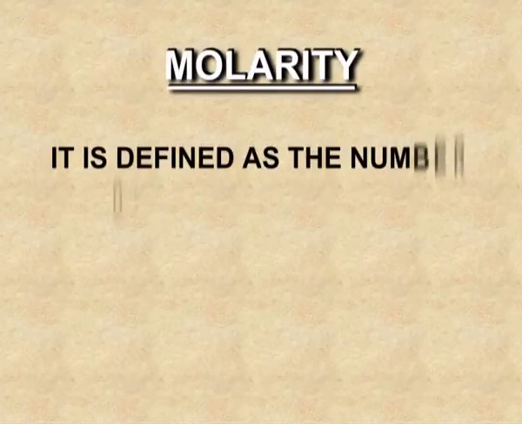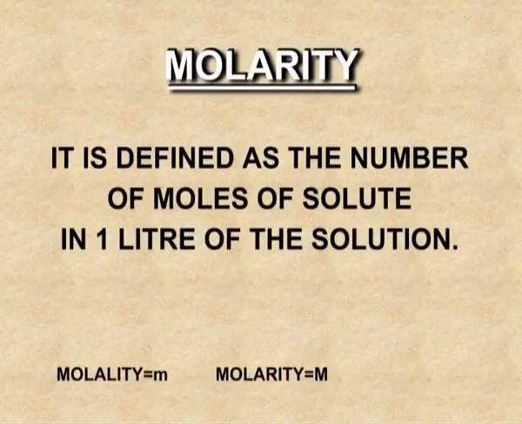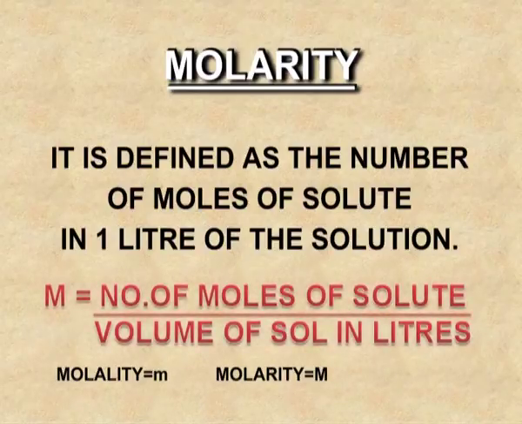For example, there is a solution which contains 5 gram of glucose. We have to calculate the mass percent of the glucose, then how will you calculate? 5 upon 95 plus 5 into 100, because the rest amount is water. Molarity. It is defined as the number of moles of the solute in 1 liter of the solution. Just see the formula. M is equal to the number of moles of solute divided by volume of solution in liters. Here you can see that molarity is depending upon the volume.